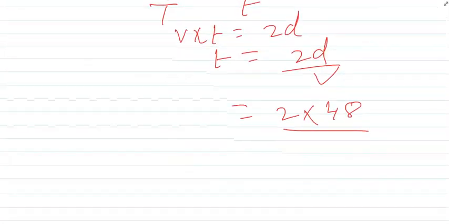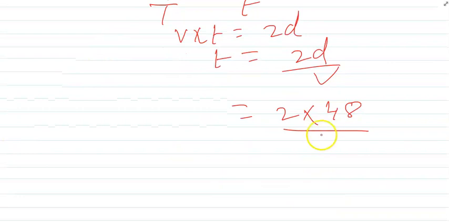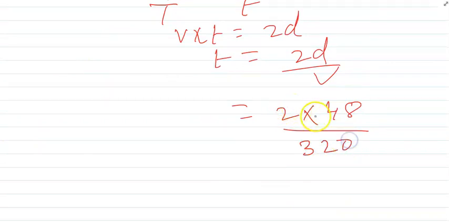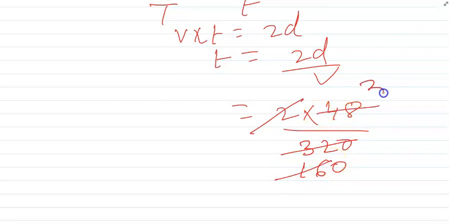So I'll write here 320. Please cancel this one. 2 ones are 2, 2 6s are 12, 0. 16 3s are 48, and it will be 10.